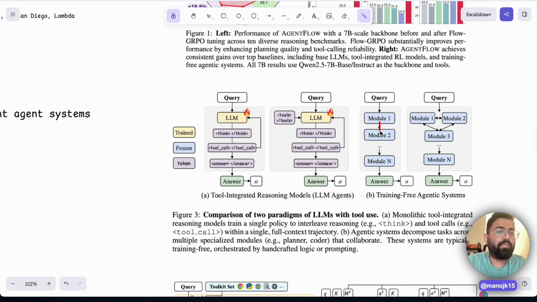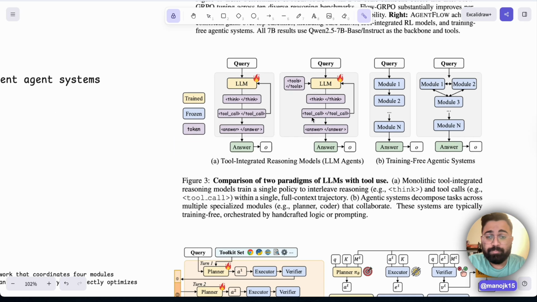But you're not optimizing the coordination: how the answer goes to the next module, how module one and module two talk to each other, how module three talks to modules one and two to get the right answers, and how this passes to the next module. And if anything is wrong, there needs to be a feedback loop to figure it out by itself. This is where the optimization takes place. But currently all these models are optimized as single monolithic large language models.